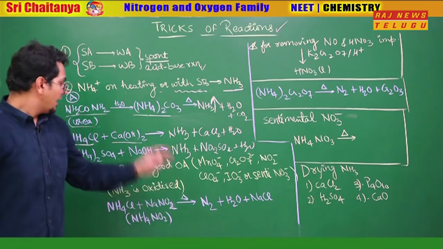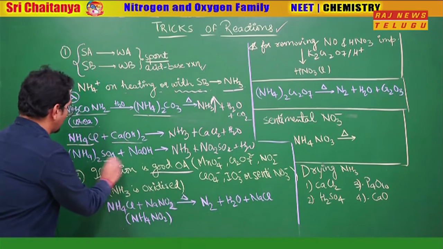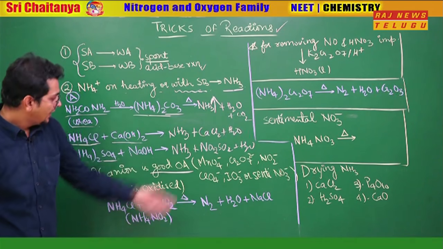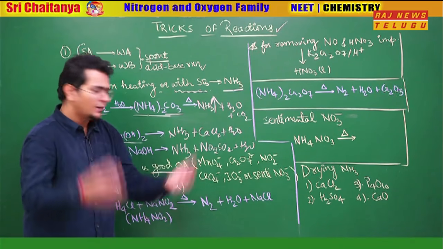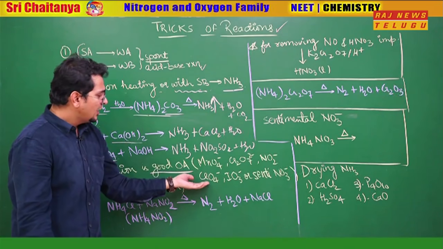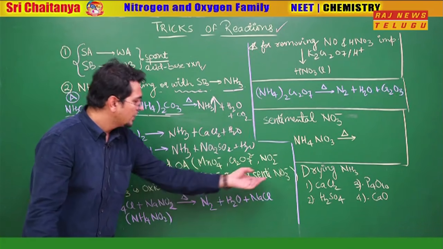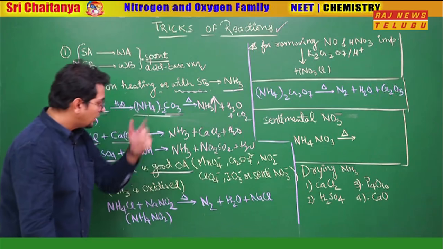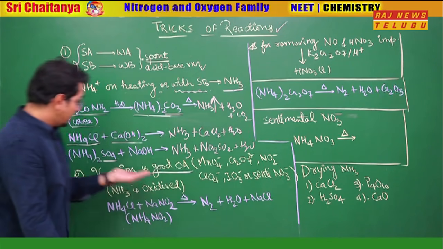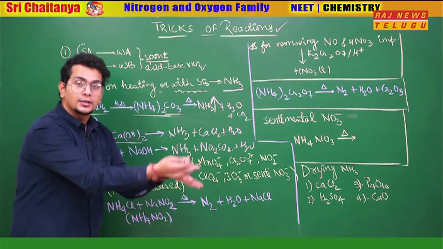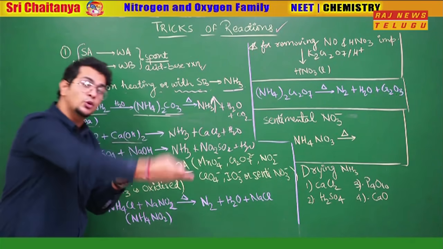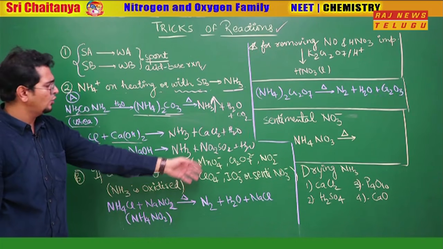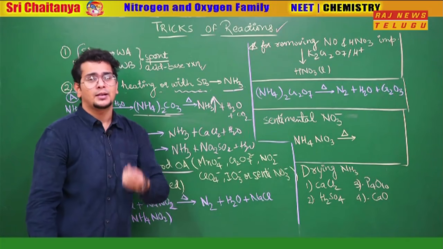Carrying on. If the anion is a good oxidizing agent, here the anions are not good oxidizing agents. But if the anions are good oxidizing agents, what are those? MnO4 minus, Cr2O7 2 minus, the world famous oxidizing agents, NO2 minus, ClO4 minus, IO3 minus are not important, you can ignore them. And the sentimental NO3 minus. The twist will come at the last when the sentimental NO3 minus comes. But what will happen when oxidizing agent anions are there? They will oxidize ammonia further. So ammonium salts release ammonia, but that ammonia gets oxidized by MnO4 minus, Cr2O7 2 minus, NO2 minus, ClO4 minus, IO3 minus and the sentimental NO3 minus.